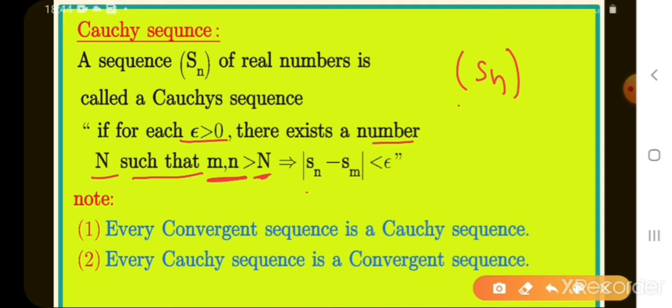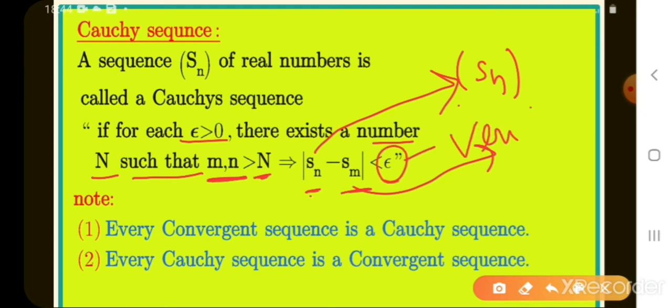That implies mod Sn minus Sm, where Sn is a sequence and Sm is also another sequence, the difference is less than epsilon, where epsilon is a very small positive value. Less than epsilon means a very, very small value. This is the condition of a Cauchy sequence. Then we say the sequence Sn is the Cauchy sequence.